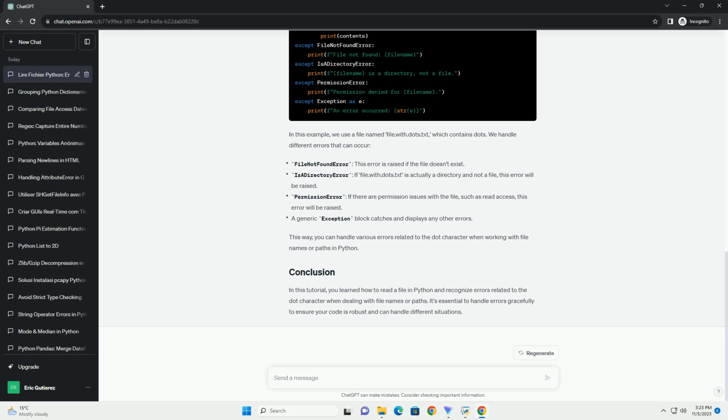This way, you can handle various errors related to the dot character when working with file names or paths in Python. In this tutorial, you learned how to read a file in Python and recognize errors related to the dot character when dealing with file names or paths. It's essential to handle errors gracefully to ensure your code is robust and can handle different situations.